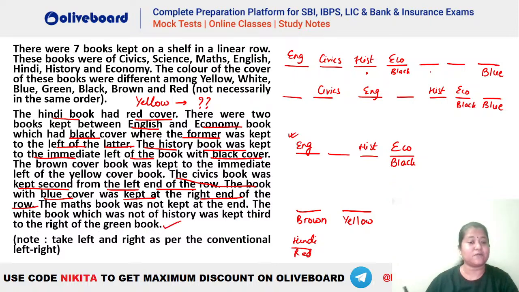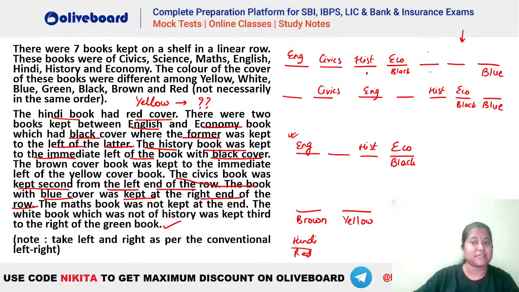So now this information can be placed here, that white, which is not history, has to be third to the right of green here. So let's try. So white is third to the right of green. Where can we have white third to the right of green? In the first case, you can see white is this one. 1, 2, 3. Third to the right of green, that's possible.